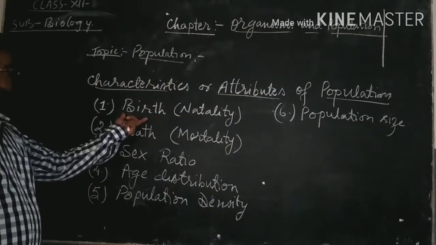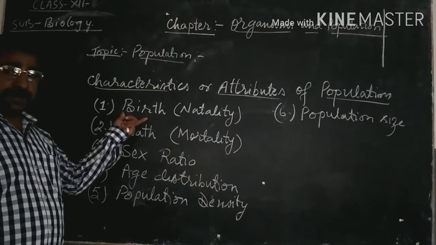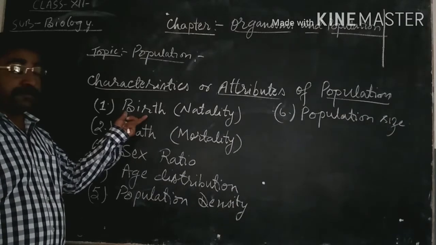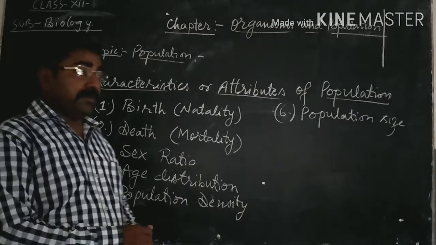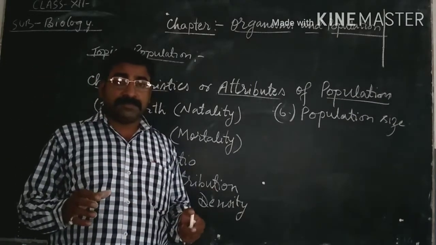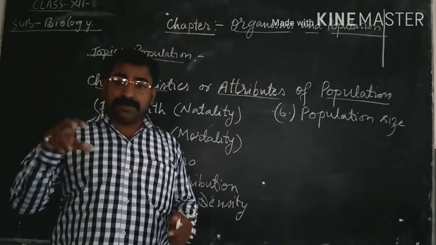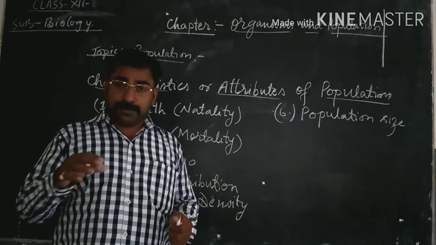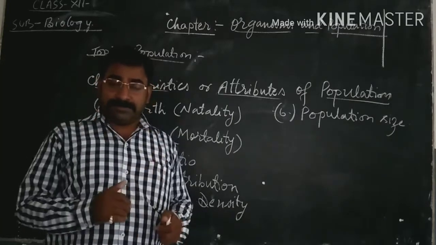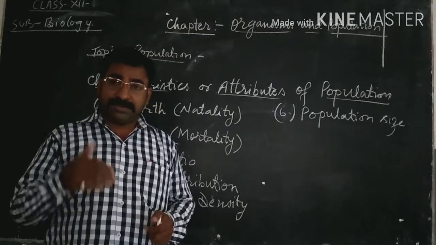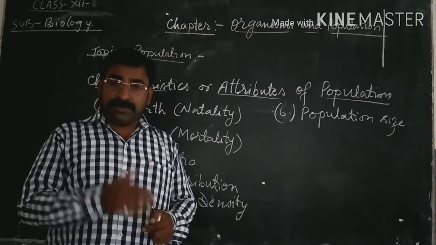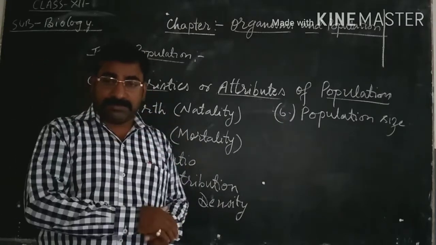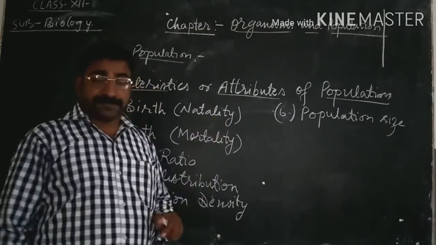So here the first characteristic is birth. It means when individuals of a particular species produce their own kind by sexual reproduction, that is called birth or natality.